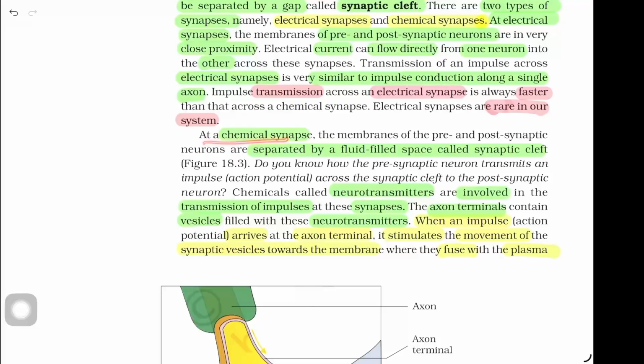At a chemical synapse, the membranes of the pre- and postsynaptic neurons are separated by a fluid-filled space called the synaptic cleft, shown in figure 18.3. Do you know how the presynaptic neuron transmits an impulse, the action potential, across the synaptic cleft to the postsynaptic neuron? Chemicals called neurotransmitters are involved in the transmission of impulses at these synapses. The axon terminal contains vesicles filled with these neurotransmitters. When an impulse, that is, an action potential, arrives at the axon terminal, it stimulates the movement of the synaptic vesicles toward the membrane, where they fuse with the plasma membrane.